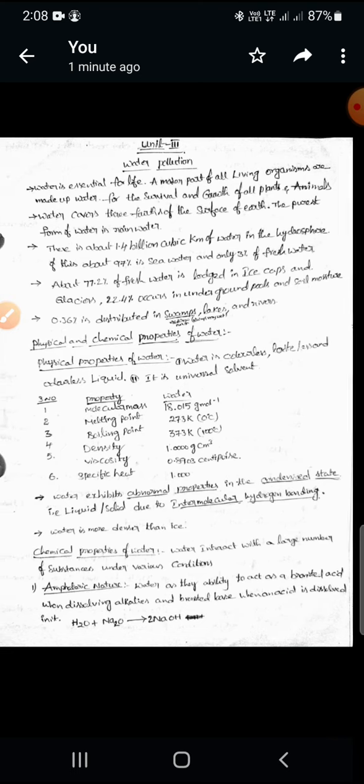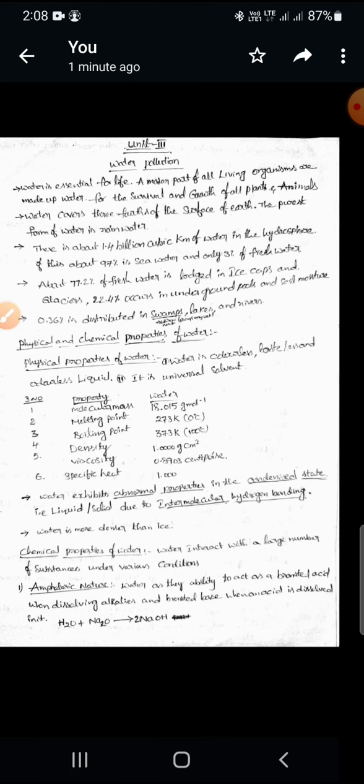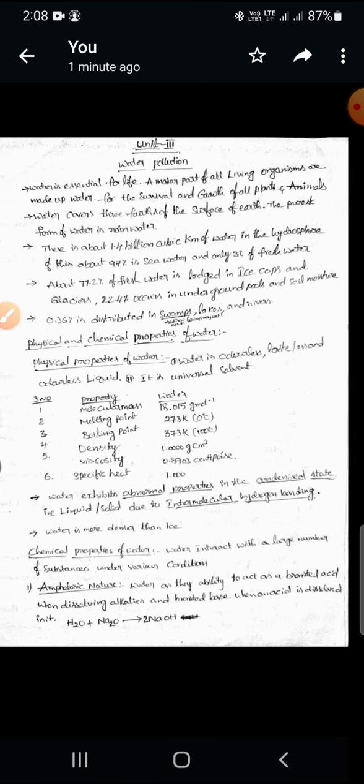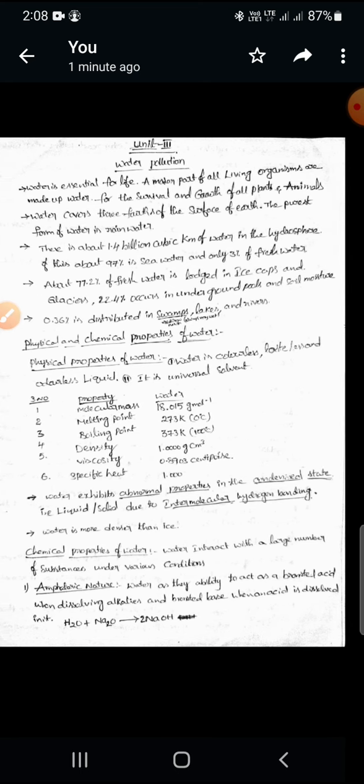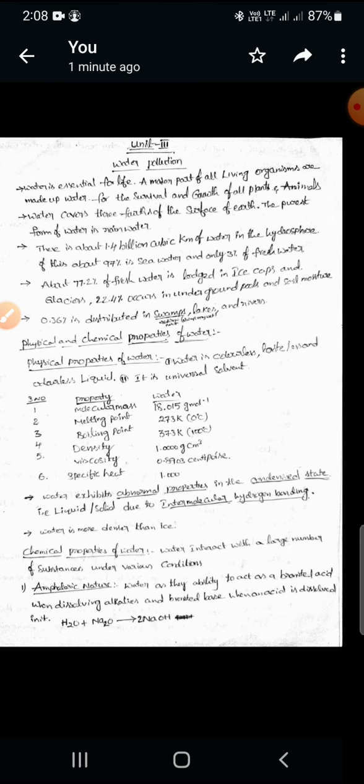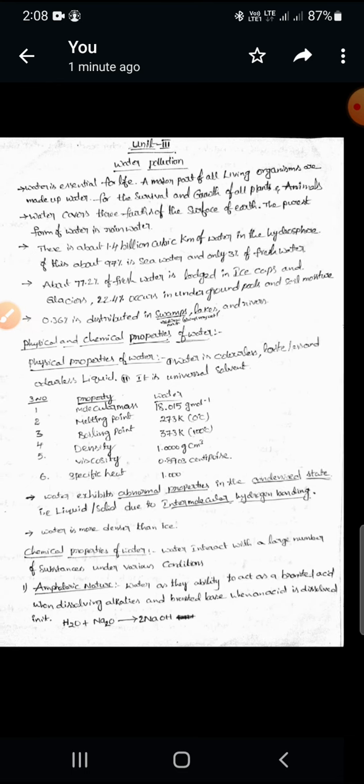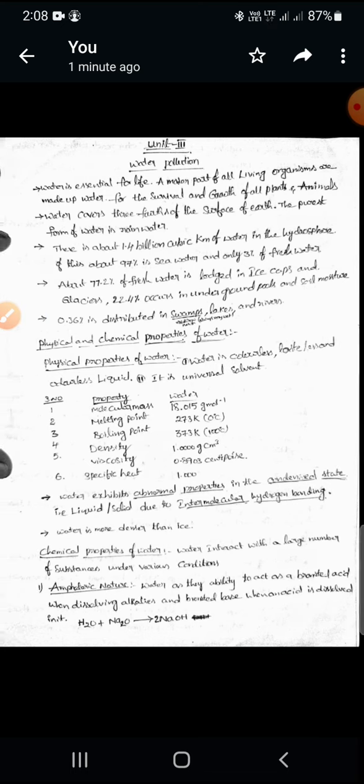Out of the 3% of fresh water, 77.2% is present in the polar regions as ice caps or glaciers, 22.4% is present as underground water, and the remaining 0.3% is present in lakes, rivers, and swamps. Swamps means always wet areas. So these are the distribution of water and the introduction for water.